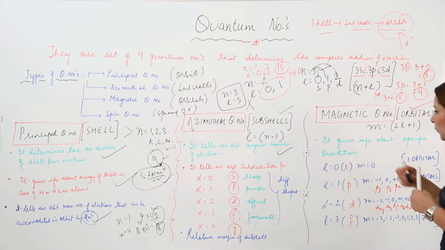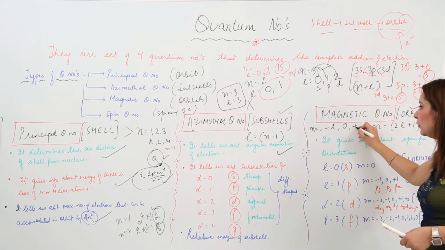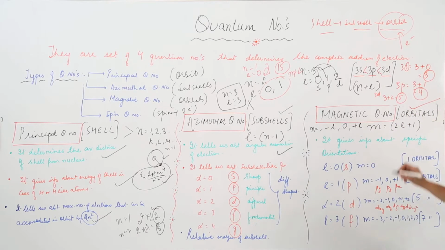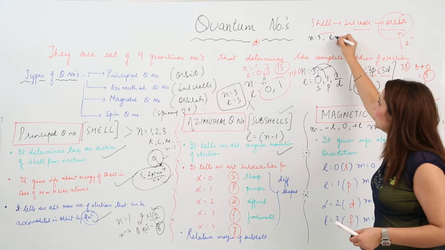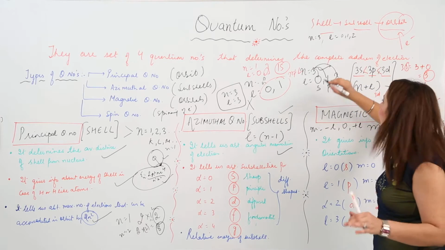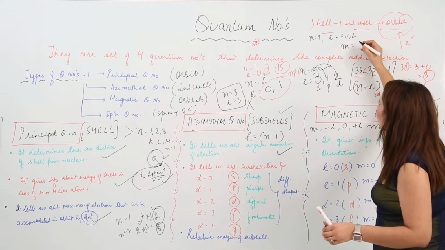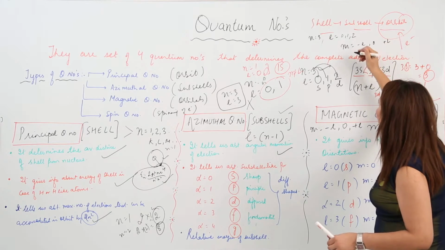Its value depends obviously on L. It starts from minus L, 0 to plus L, or you can say its value is 2L plus 1. For example, suppose n is equal to 3, so you are going to write L is equal to 0, 1 and 2. You know how to write that. And for m, definitely it is going to be minus L, 0 to plus L. So likewise I am doing.